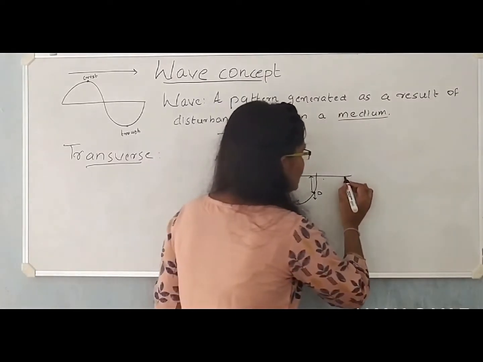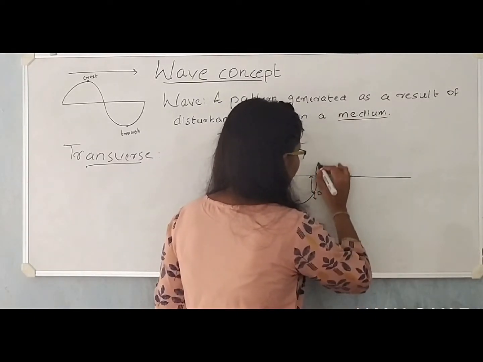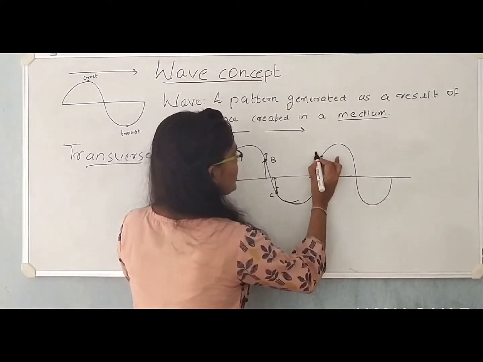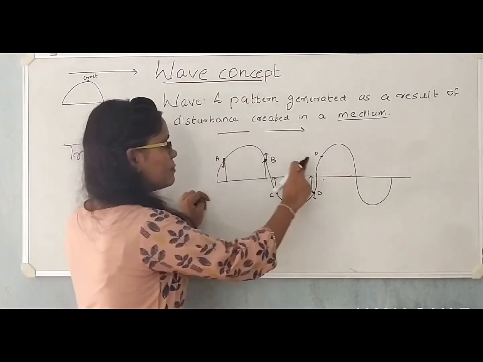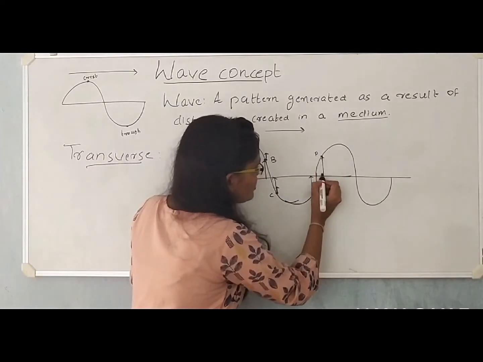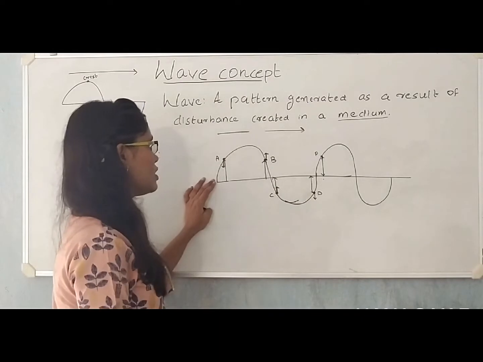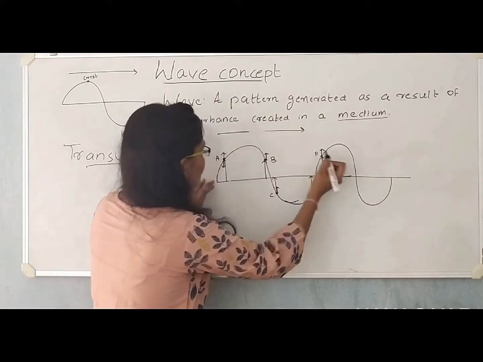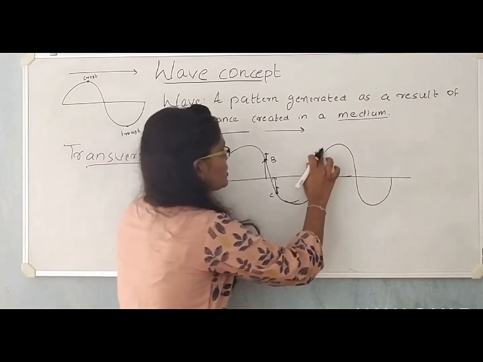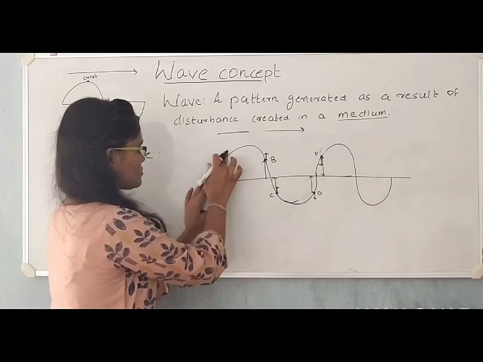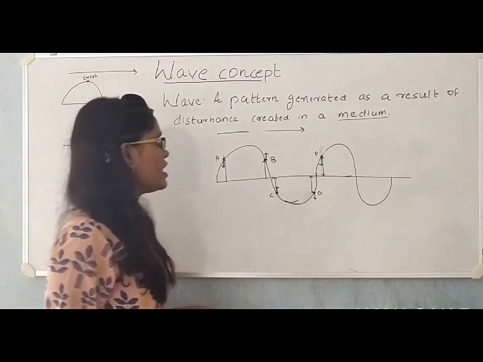Now when the cycle is repeated, I am considering a point here, say this is P. Now compare A and P. Both the particles have the same displacement about their mean position and they also have the same direction of oscillation. Both the particles are directed downwards. So A and P are in phase.